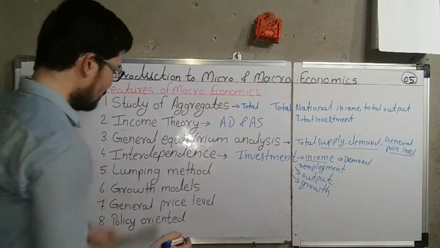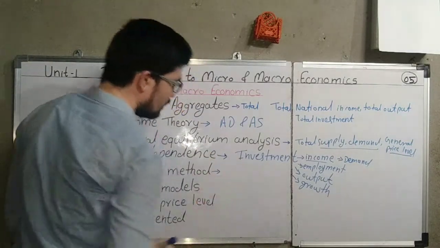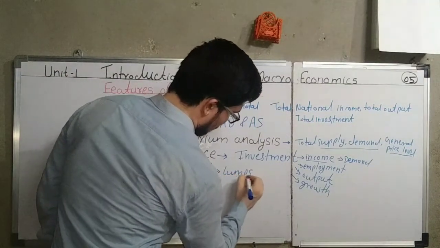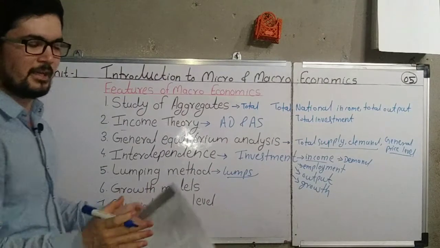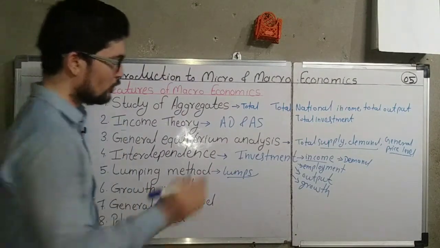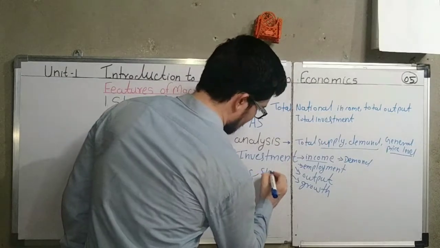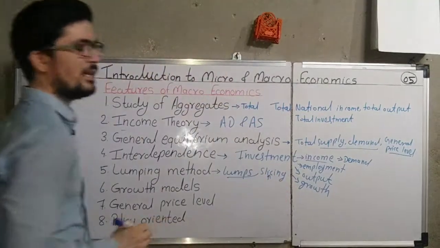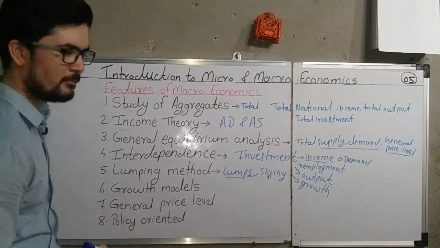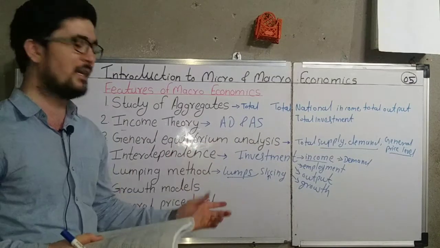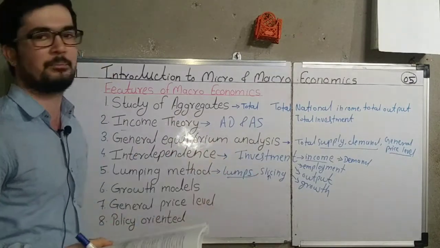Then next one, lumping method. Lumps, here the word is important. Lumps. Okay, lumps means total. We can say that total. In microeconomics we have studied one method that is known as slicing method. Microeconomics में हमने ये method study की थी. Okay, slicing method. What is meant by slicing? Slicing means dividing the economy into small parts and then studying in detail about that particular thing.